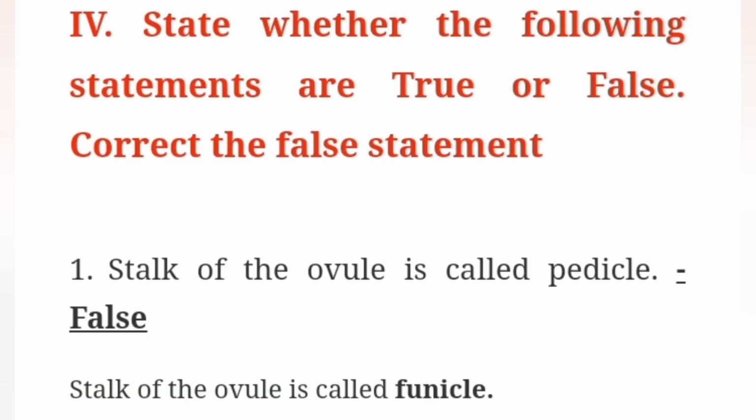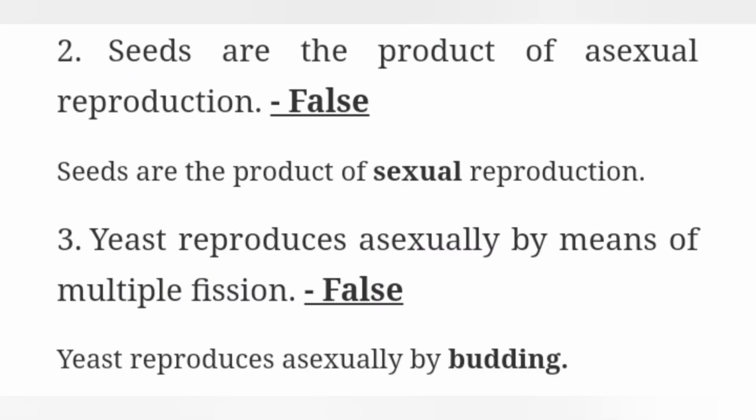Fourth Roman letter, state whether the following statements are true or false. Correct the false statement. First one, stalk of the ovule is called pedicel. The statement is false. The correct statement, stalk of the ovule is called funicle. Second one, seeds are the product of asexual reproduction. The statement is false. The correct statement, seeds are the product of sexual reproduction.